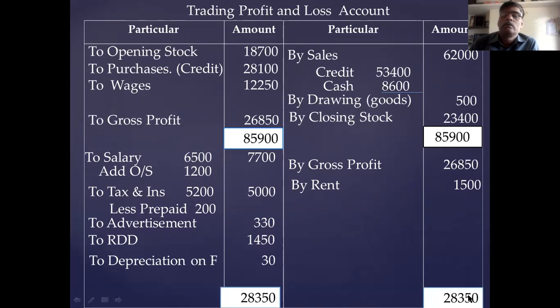Now you take the total. Total is 28,350, and the difference is net profit. Net profit is 13,840. 13,840 is the net profit. Clear?